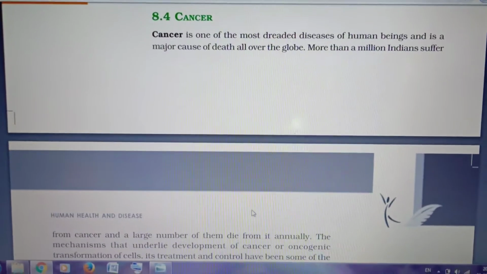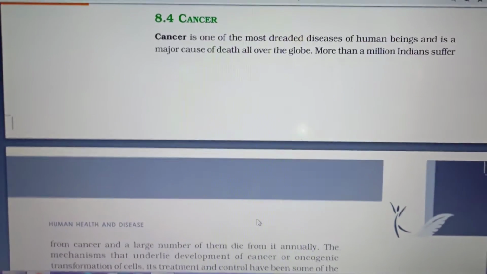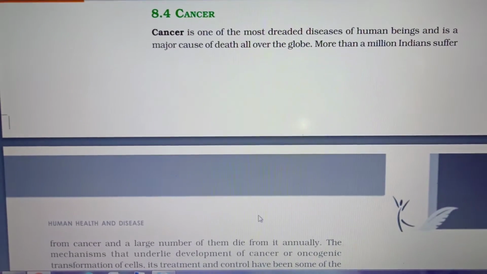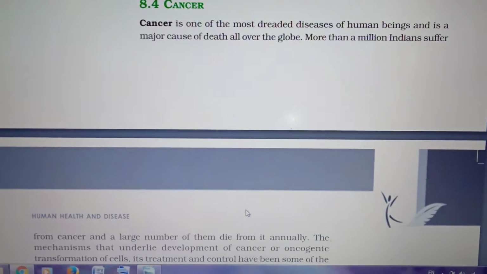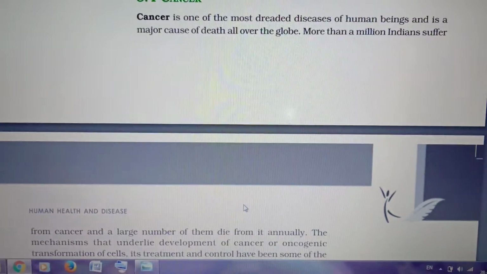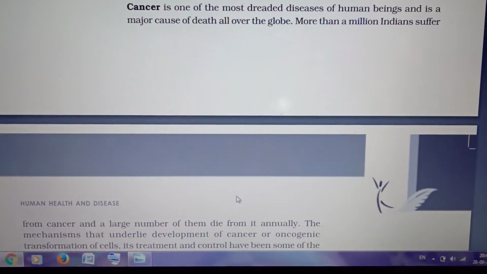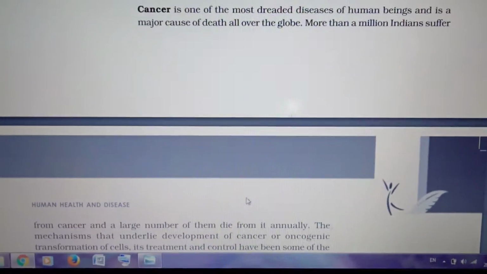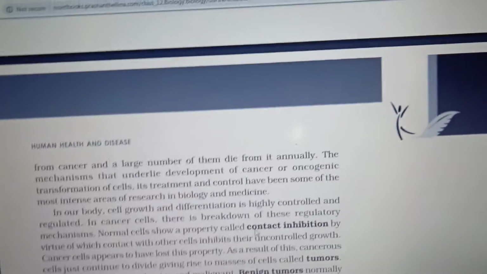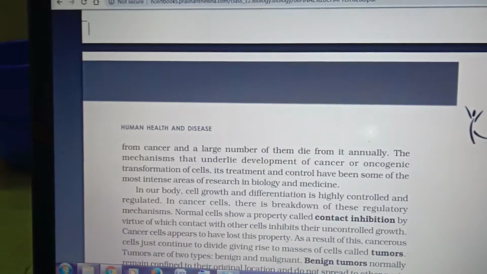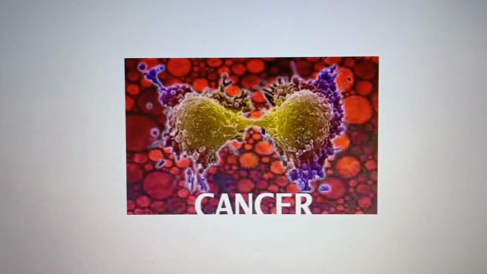Last class we saw about AIDS and today we'll see about cancer. Okay, I know you will all be very familiar with cancer. Cancer is one of the dreaded, that is fearful, diseases of human beings. Very fearful and a major cause of death. More than 1 million Indians suffer from cancer and a large number of them die, each and every year. So, about this cancer, today we are going to see.